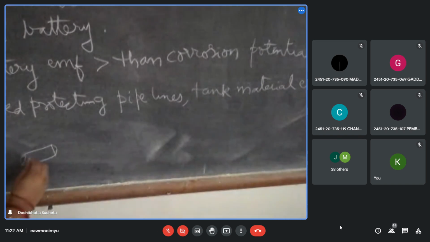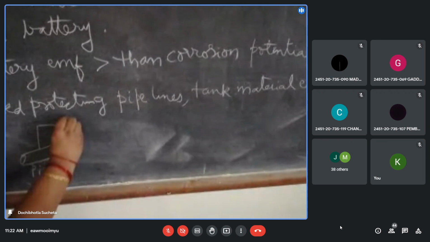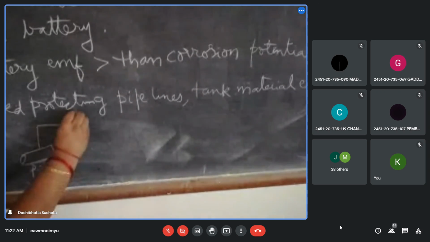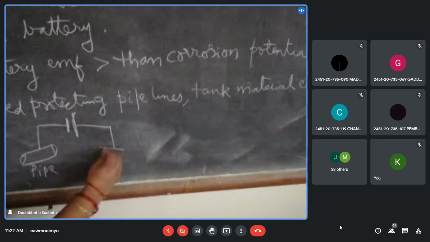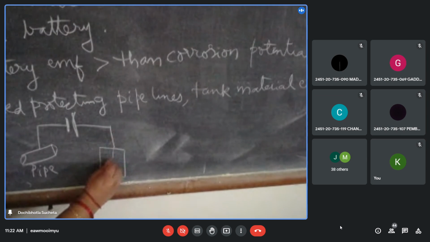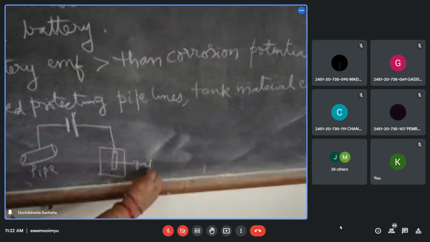It is connected to the cathode and the anode is connected to a graphite rod. That is the graphite rod.